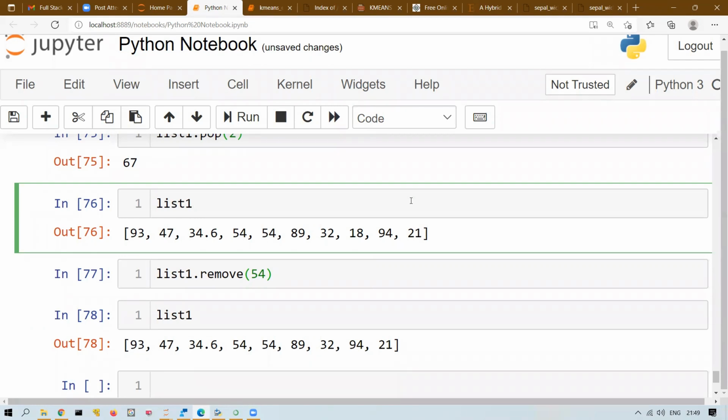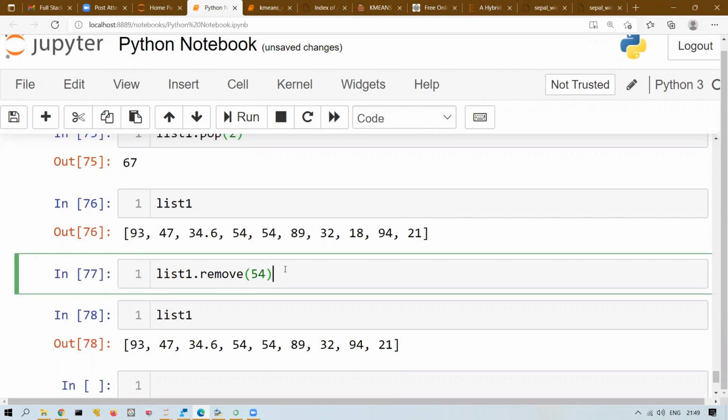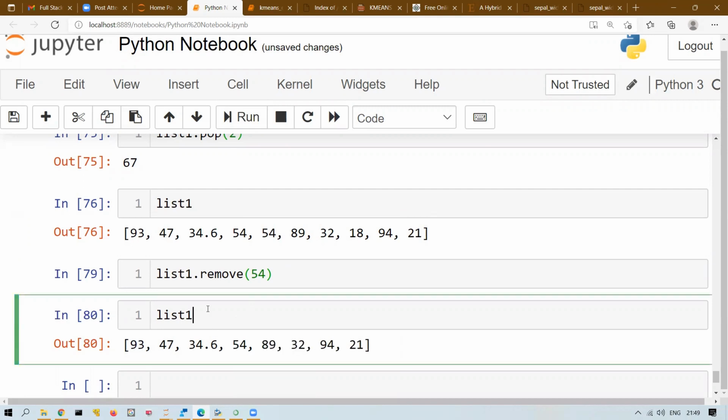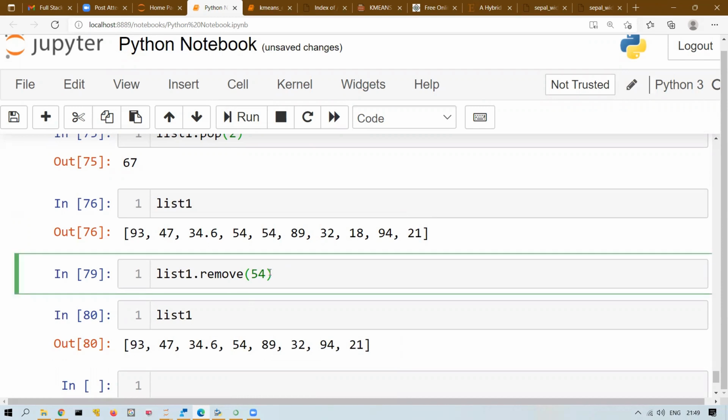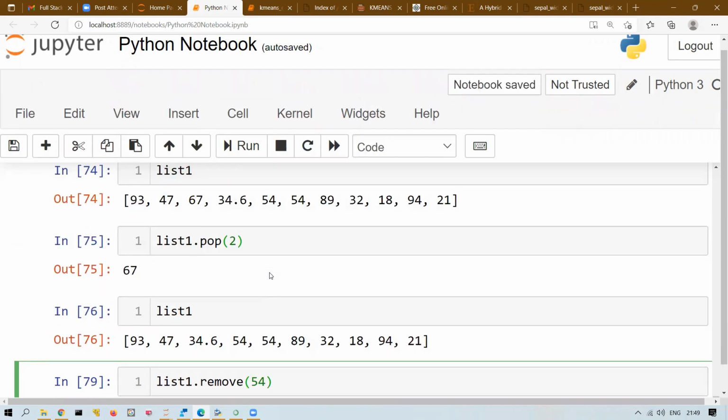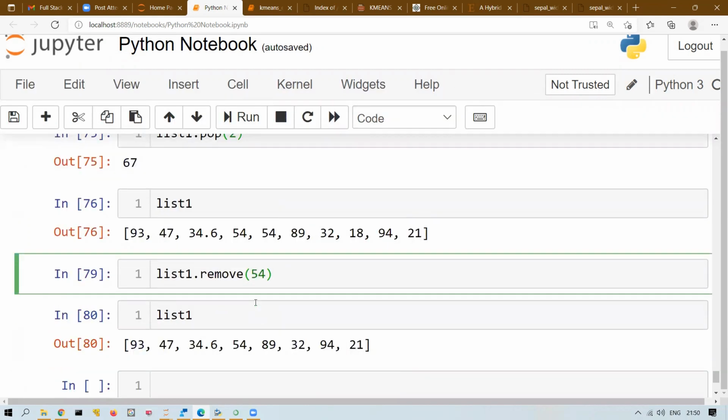So first occurrence will be deleted if you have multiple elements. What it is doing is list 1 dot remove 54. It will delete the first occurrence. Let me show you. If I run this, you can see the first 54 is deleted, right? So let me tell you, remove and pop. Pop you will use if you are using index. Remove you will use if you are using the name of the element instead of index.